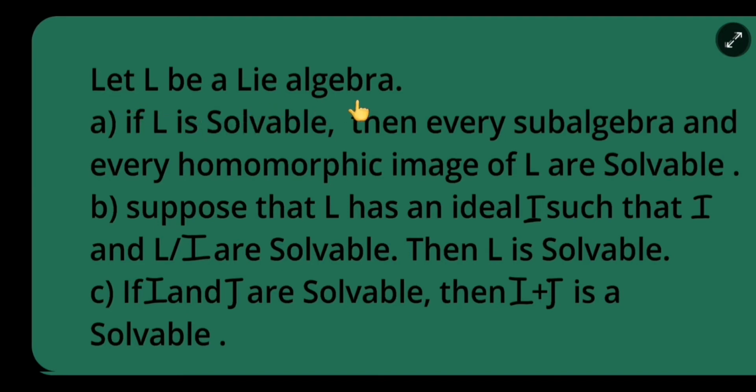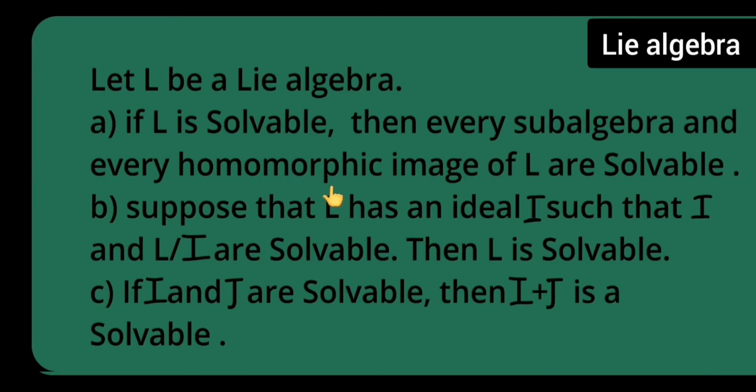Let L be a Lie algebra. (a) If L is solvable, then every subalgebra and every homomorphic image of L are solvable. (b) Suppose that L has an ideal I such that I and L/I are solvable, then L is solvable. (c) If I and J are solvable, then I + J is solvable. Now I will be proving this in today's video.